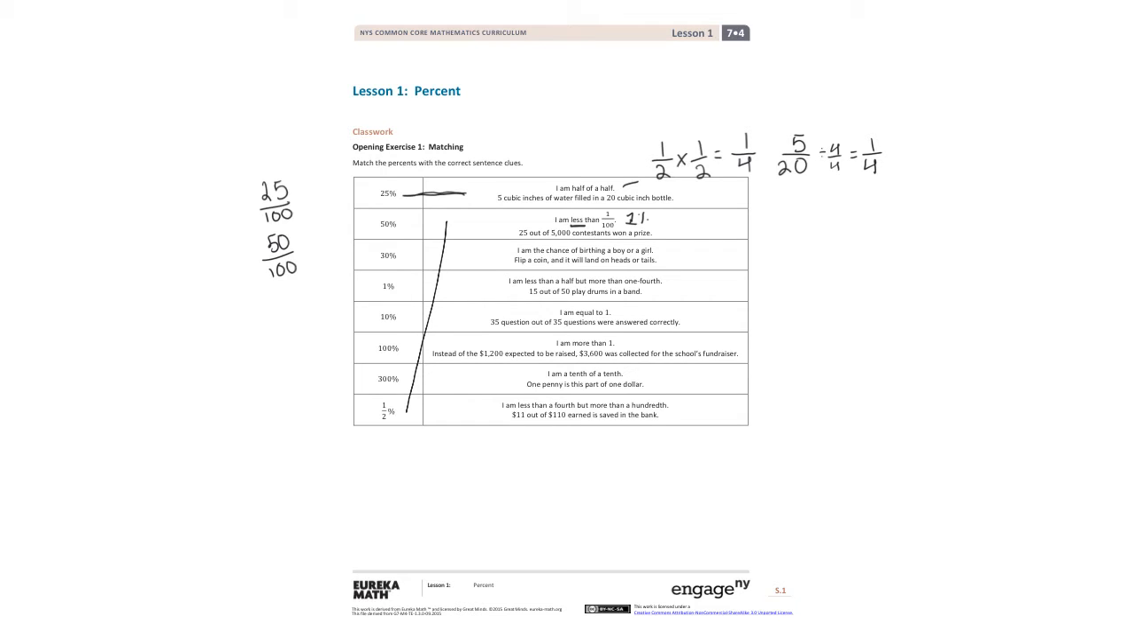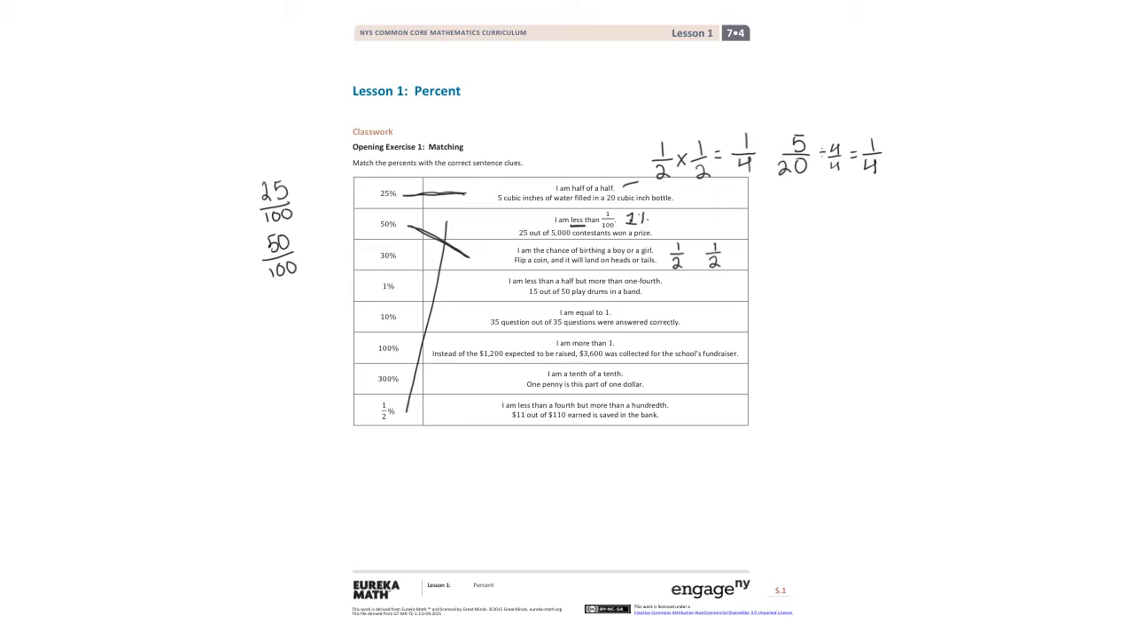The next number sentence: I am the chance of birthing a boy or a girl. When we have a boy or a girl, that is 2 options, and we're either going to get one or the other. So the outcome is going to be one of those out of those 2 outcomes. So that is 1/2. If we flip a coin and it will land on heads or tails, again we have 2 options, but we're only going to receive 1. So that's going to be 1 out of 2. 1/2 is going to give us 50%.